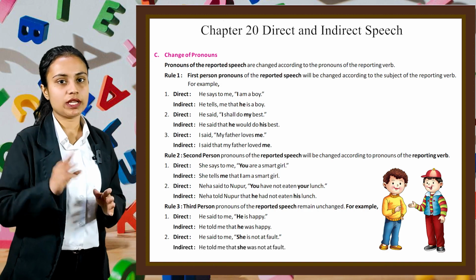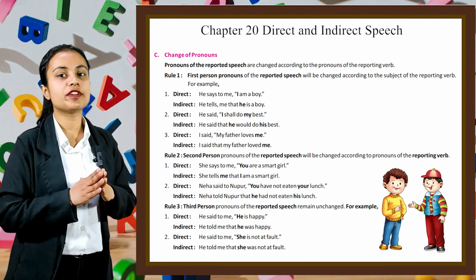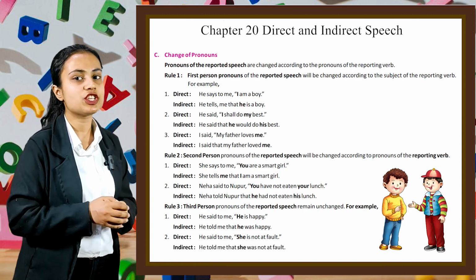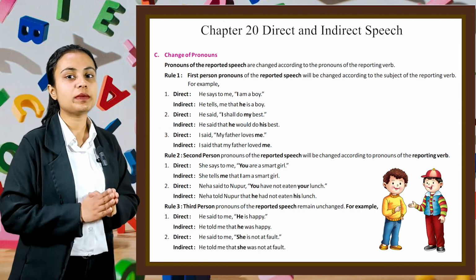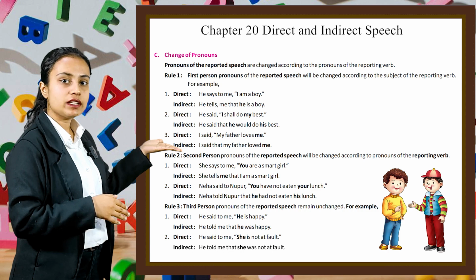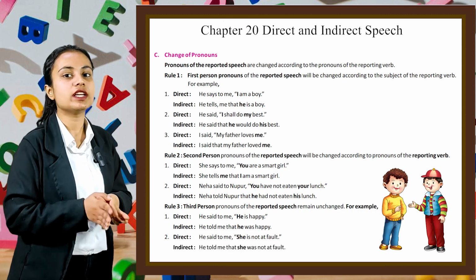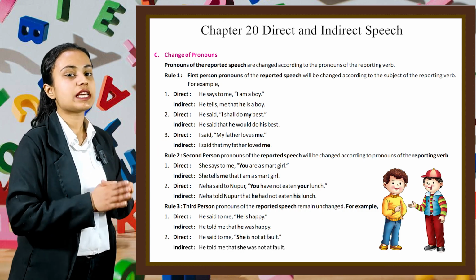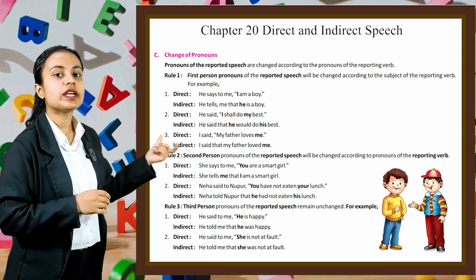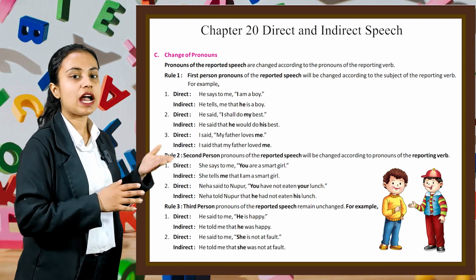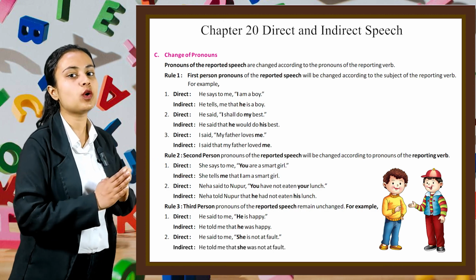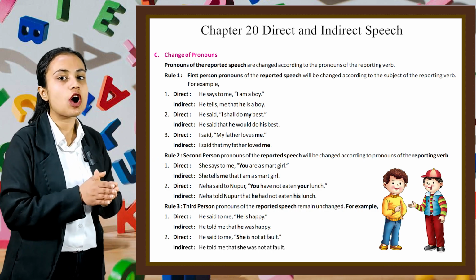Now rule number 3. Third person pronouns of reported speech remain unchanged. For example, first, direct. He said to me, "He is happy." Indirect, he told me that he was happy. Second example is direct. He said to me, "She is not at fault." And in indirect, we can write he told me that she was not at fault.